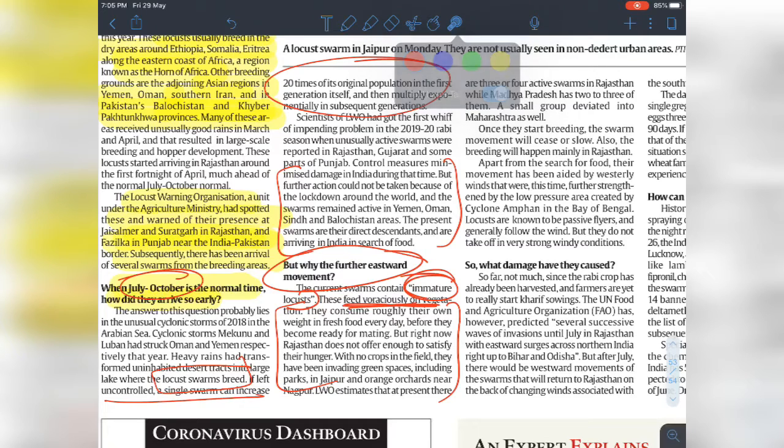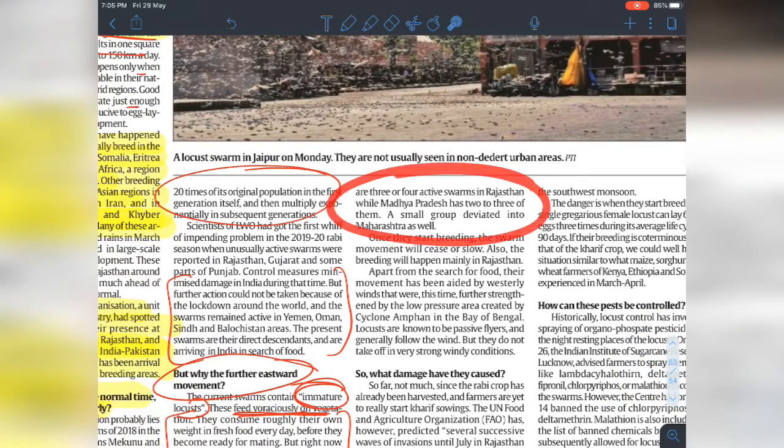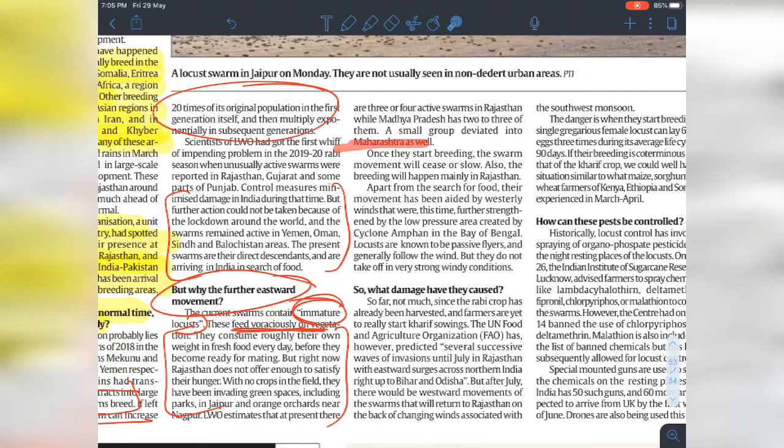Right now, Rajasthan does not offer enough to satisfy them. Rajasthan is not enough for them; they need more and more. They are hungrier, so Jaipur and the orange orchards near Nagpur have all been attacked. According to the LWO, there are 3-4 active swarms from Rajasthan, while Madhya Pradesh has 2 or 3 of them, and a small group is also in Maharashtra, in the Vidarbha region. Once they start breeding, the swarm movement will cease or slow. So when they start breeding, it will stop.